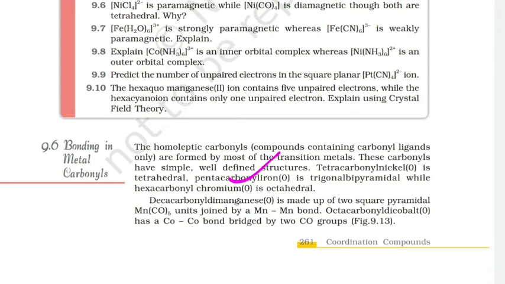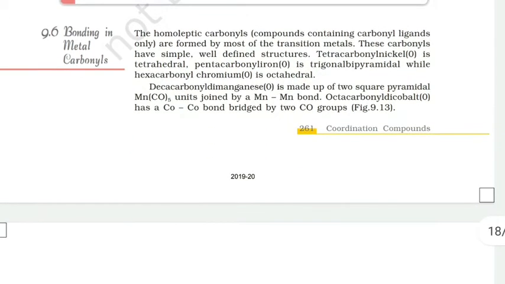pentacarbonyl iron, its structure is the trigonal bipyramidal, while hexacarbonyl chromium is the octahedral. So this is the bonding and its geometry. But the main thing is that